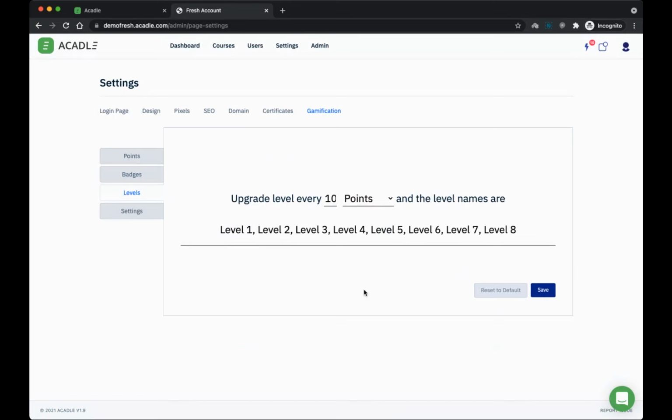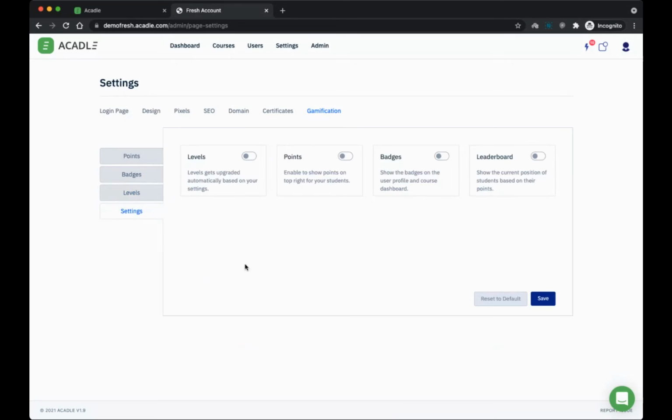And this can be based on the courses, or it can even be based on the number of logins. When I say courses, for every 2 courses that they complete, their level gets automatically upgraded. There is something called settings. In the settings, I can define whether I want to enable levels for my students, or points, badges, and leaderboard. Leaderboard will show them the top 10 users or students inside this academy. So you pretty much have all the flexibility here to enable, disable, etc. And this is available only for onboarding and training plan.